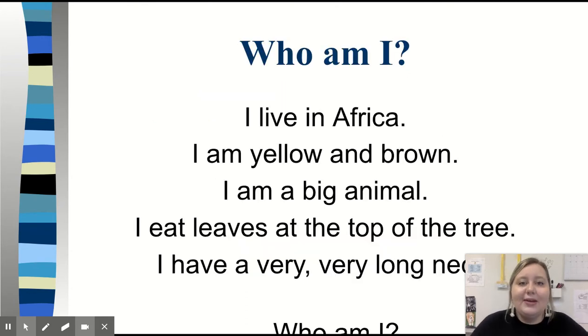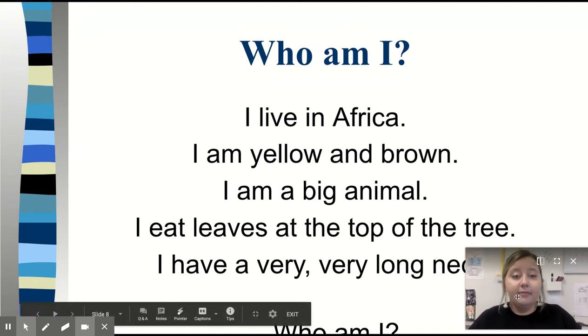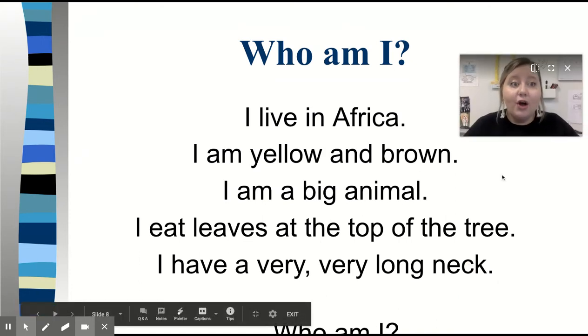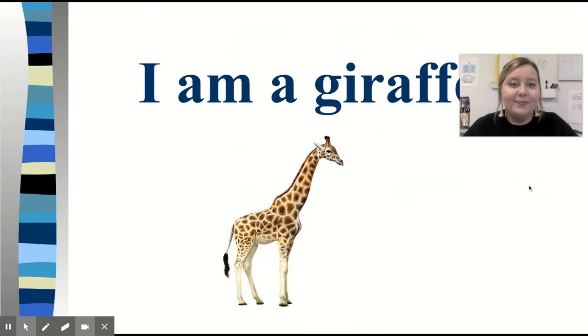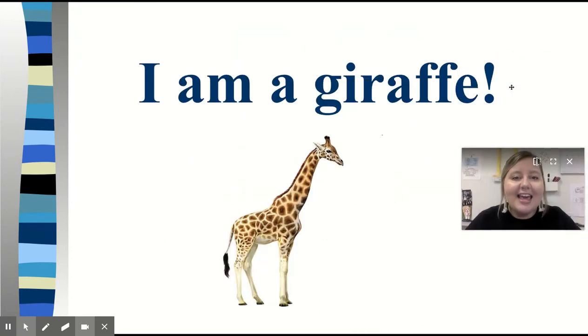Let's do this one. Who am I? I live in Africa. I am yellow and brown. I'm a big animal. I eat leaves at the top of trees. I have a very, very long neck. Who might this be? Yes, I am a giraffe.